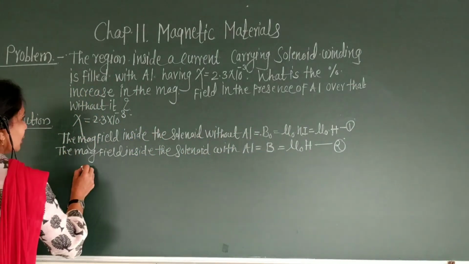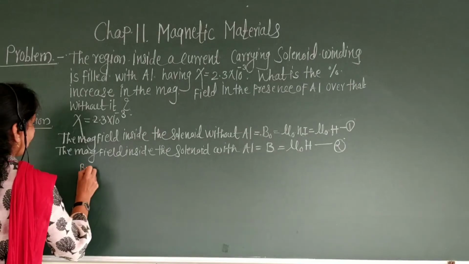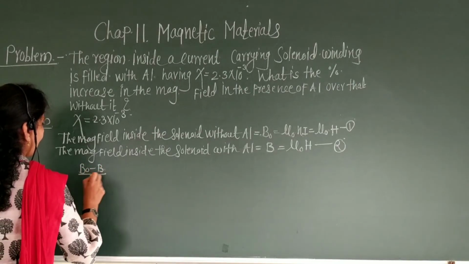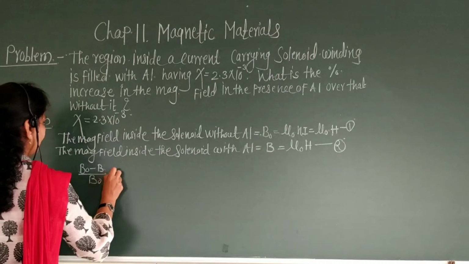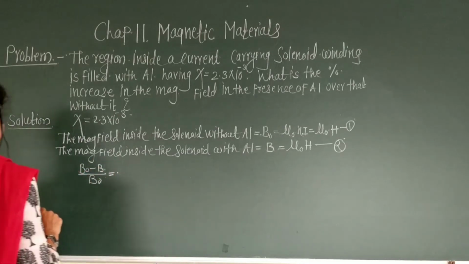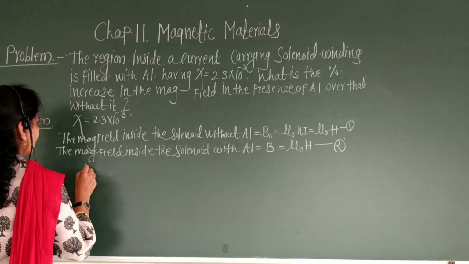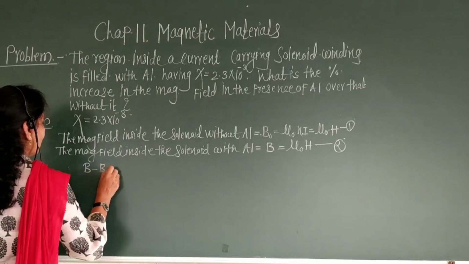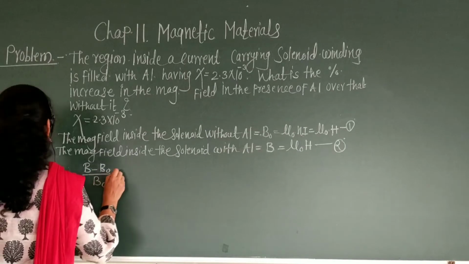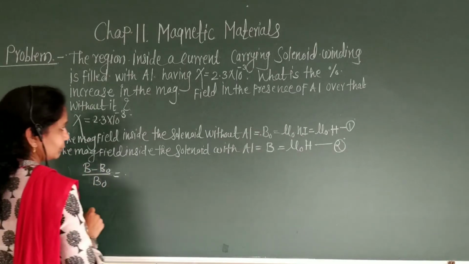Therefore, B minus B naught upon B naught is equal to, say, X.